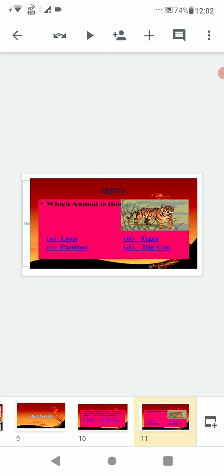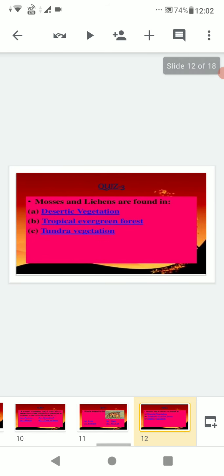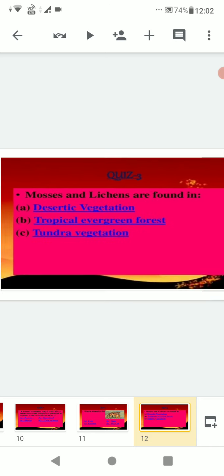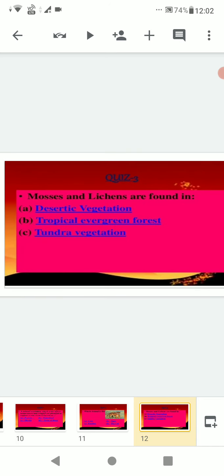Then, mosses and lichens are found in desertic vegetation, tropical evergreen forest, or tundra vegetation. Yes, tundra vegetation. Recently I have taught that.